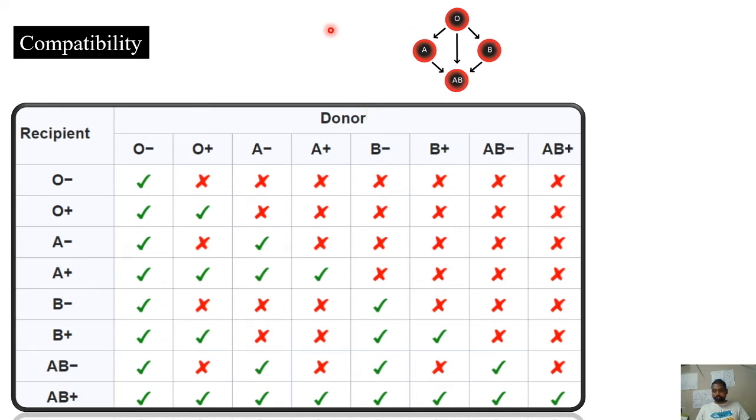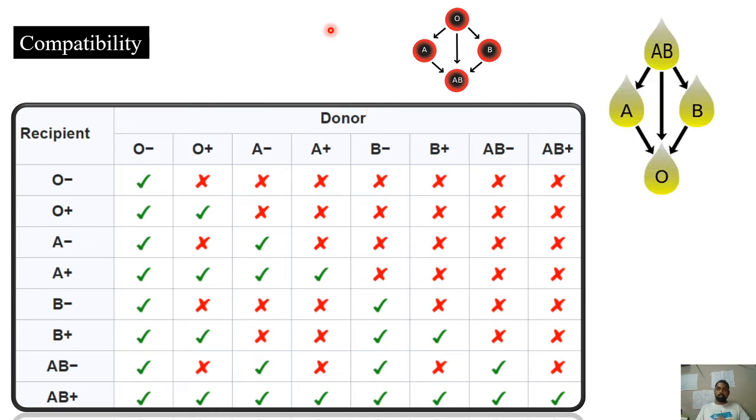And when it comes to the transfusion of plasma, exactly the reverse can be found. The plasma from an AB person can be given to A, B as well as O, because the concept here is entirely different. We are talking about only plasma transfusion, not RBC.